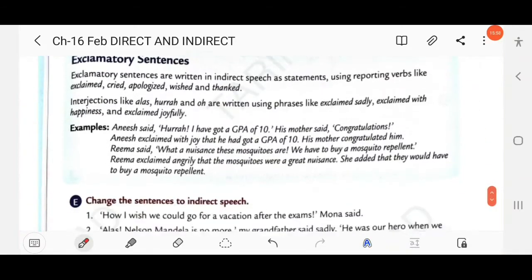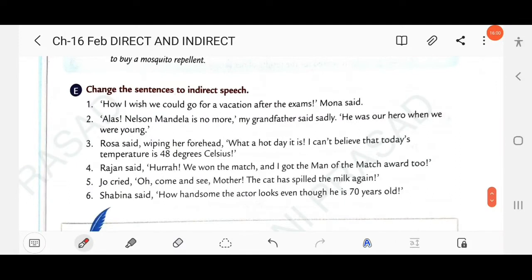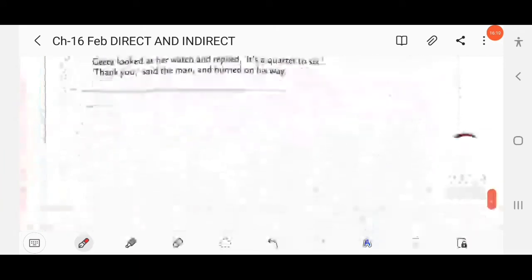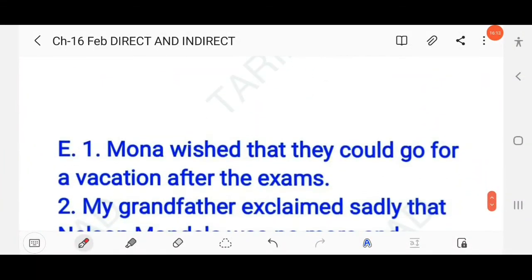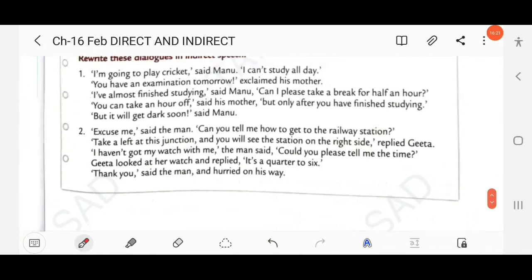Then next, exclamatory sentences. Change the sentences to indirect speech. How I wish we could go for a vacation after the exams, Mona said. Here you have to change into indirect speech: Mona wished that they could go for a vacation after the exams. You have to use the reporting verb here, wished.